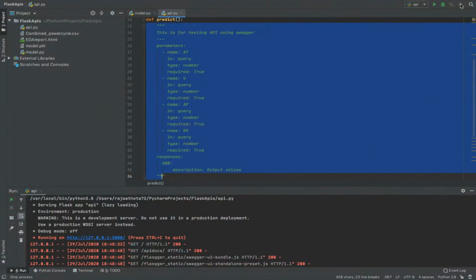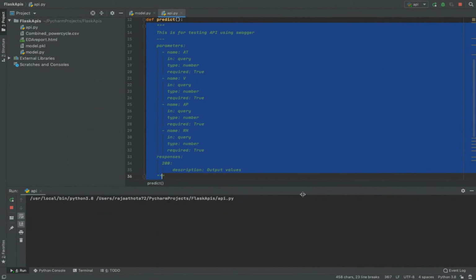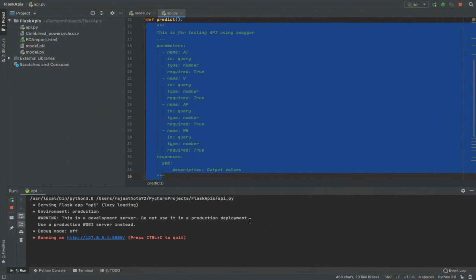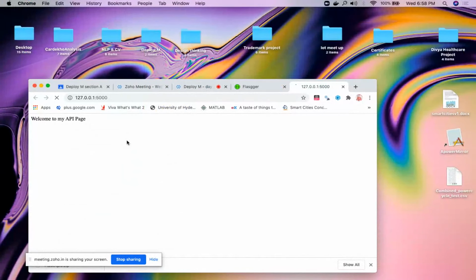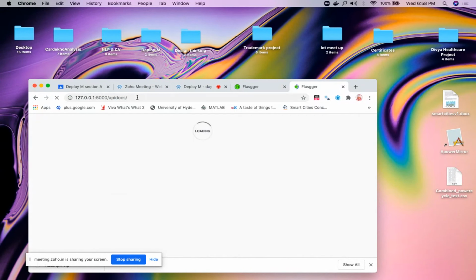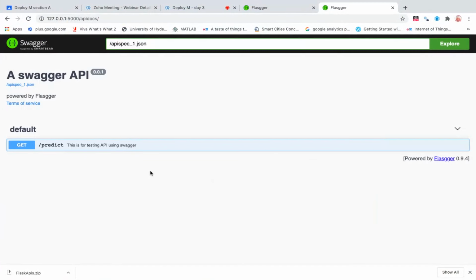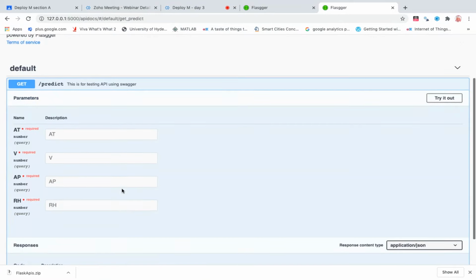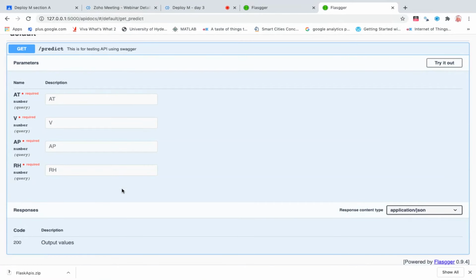I'll stop it and restart the web server. Here I'll enter API docs. Now you can see it has created a beautiful UI where it is showing me a bar, and I'm using the get method, and I'm using the predict URL, and it has given a title: this is for testing API using Swagger. Let me click on this. Then you can see the UI generated is very beautiful. Now let us try it out.